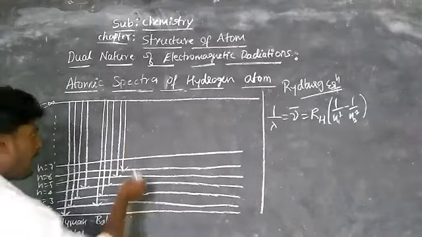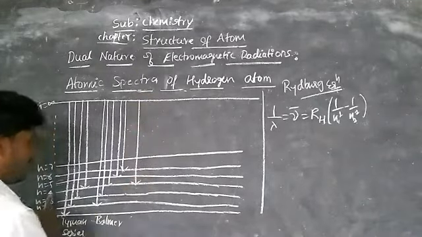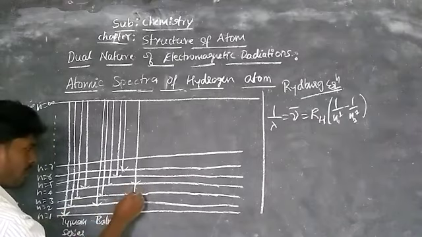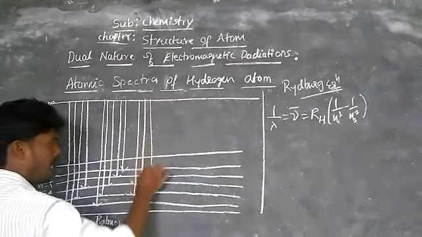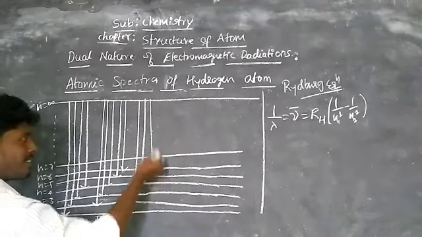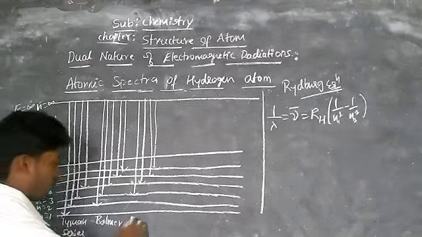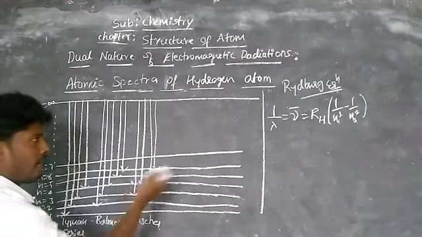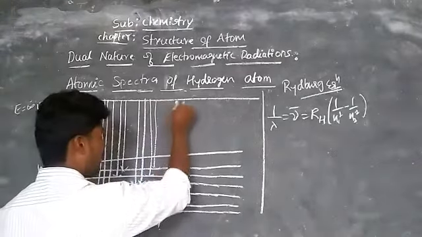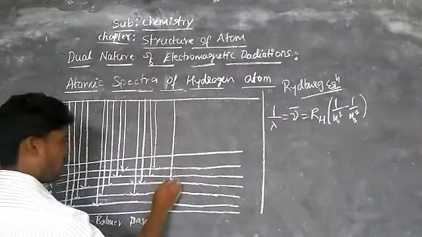Similarly, for the Paschen series, n1 is equal to 3, and the n2 levels may be 4, 5, 6, and so on. This is called the Paschen series. Similarly, for the Brackett series, n1 is equal to 4.